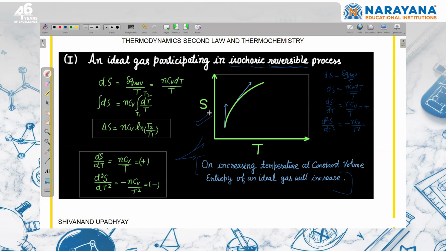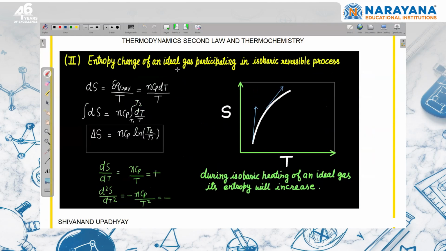In the same way we can say in language that if an ideal gas is participating in an isochoric process, at low temperature, if I increase the temperature by a small quantity, the entropy change will be more, while at high temperature, if I increase the temperature by a small quantity, the entropy change will be less. Because of this, the rate of change of slope is decreasing. On that basis, we are saying, okay. Entropy change for an ideal gas participating in an isobaric process: in the same way I can write here that dS upon dT is equal to nCP dT, right?